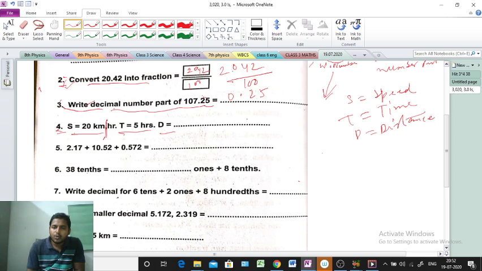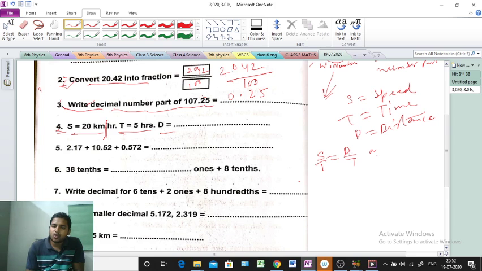We find out distance. So we know the formula: speed equal to distance by time. This is the important formula. Now we can write 1 in the denominator, because nothing is there. So S by 1 equal to D by T. Now we find out D.